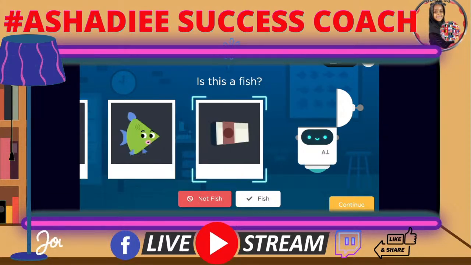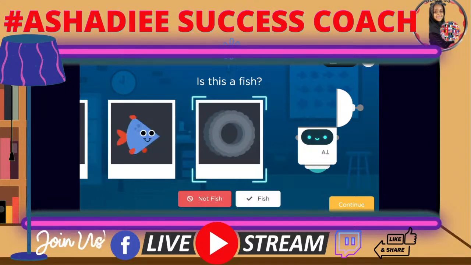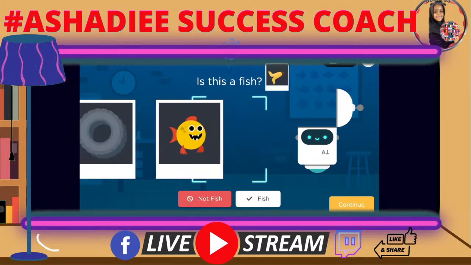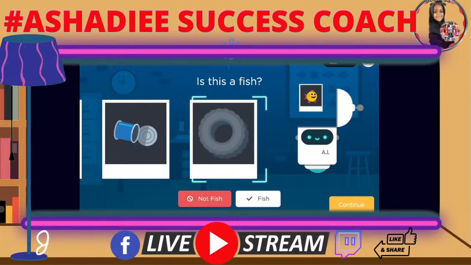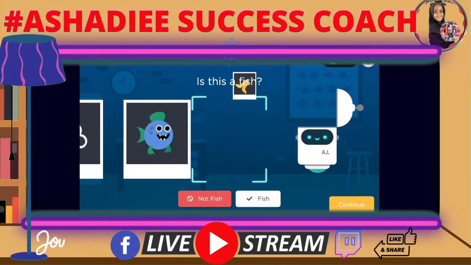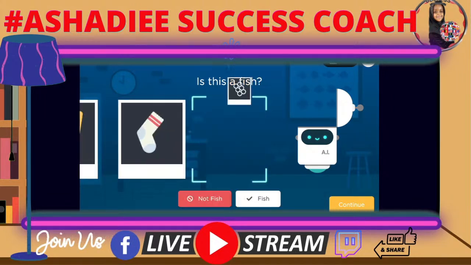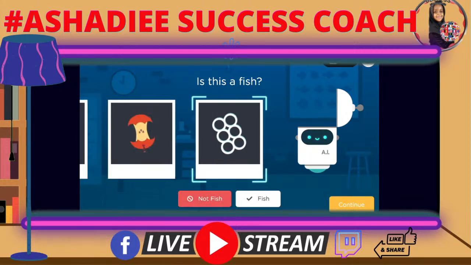That's not a fish. That is a fish. That is a fish. It is a fish. That is not a fish. I just made a banana peel to be a fish. I should know that is not a fish. Okay, so this is not a fish.